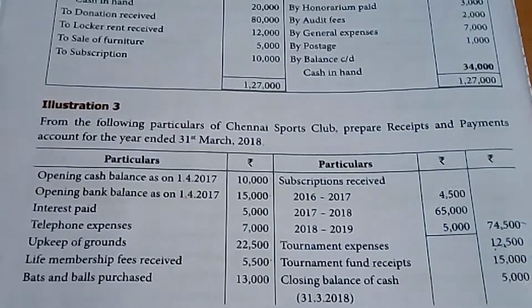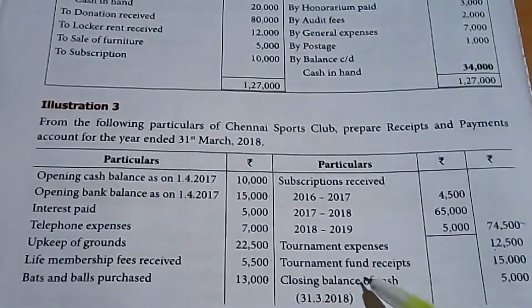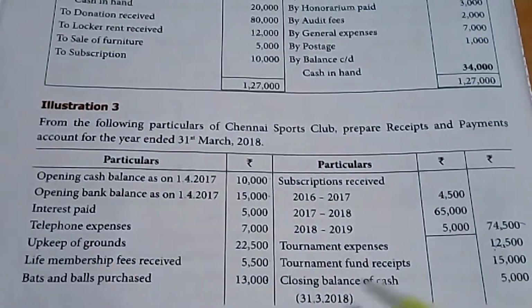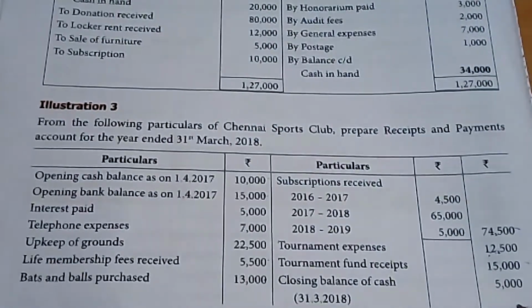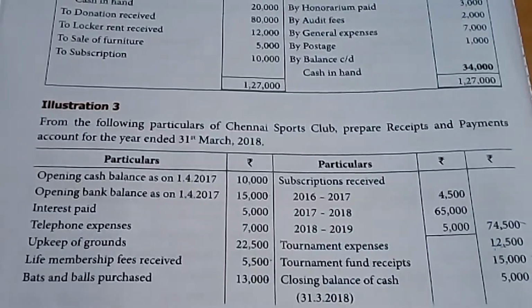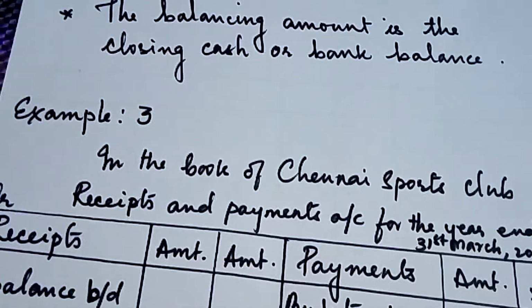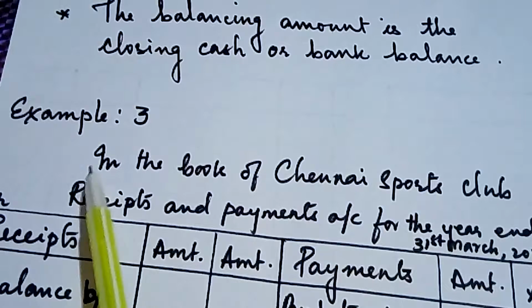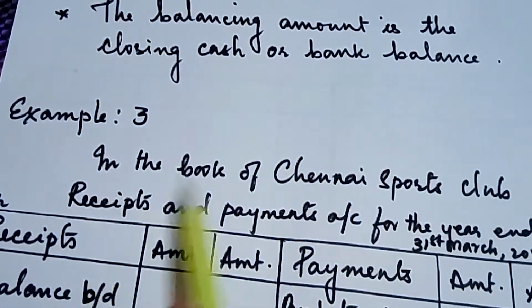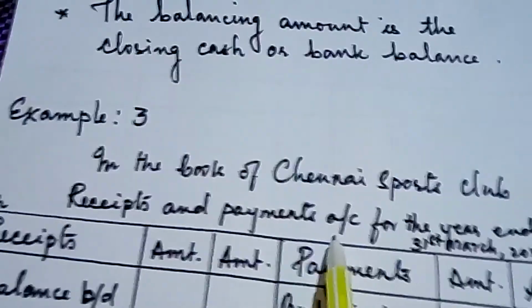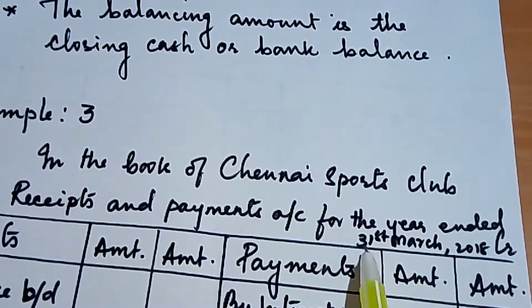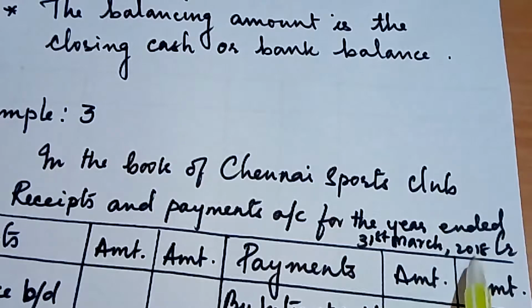Tournament expenses 12,500. Tournament fund receipts 15,000. And the closing balance of cash they have given is 5,000. Now we will see how to solve this sum. Let us see the solution. Example 3. On top we write in the books of Chennai Sports Club, receipts and payments account, and then we write for the year ended 31st of March 2018.